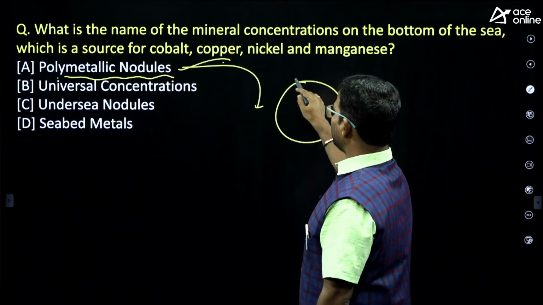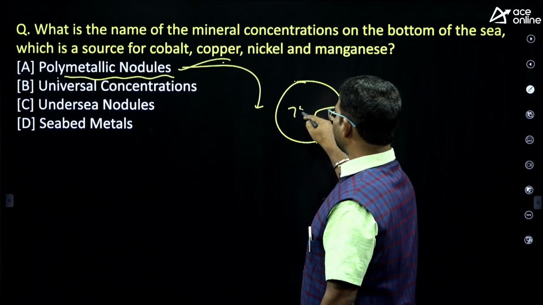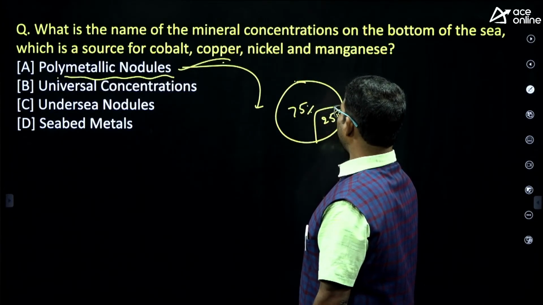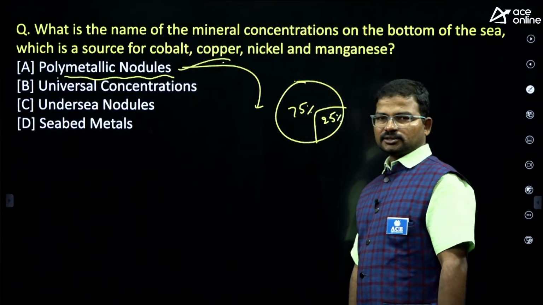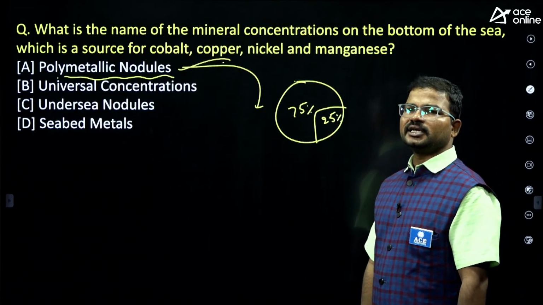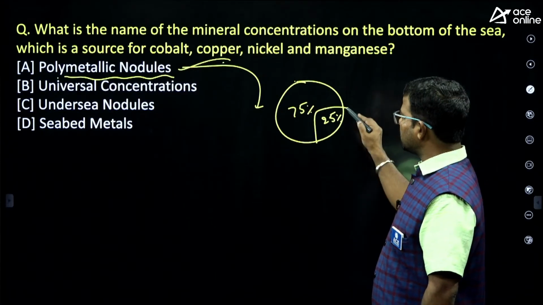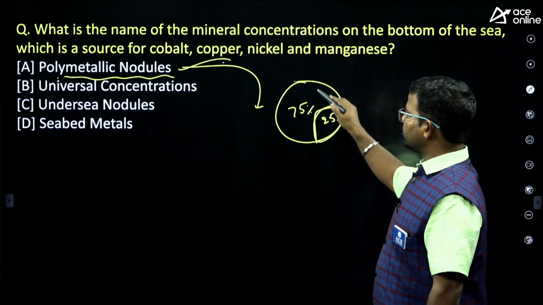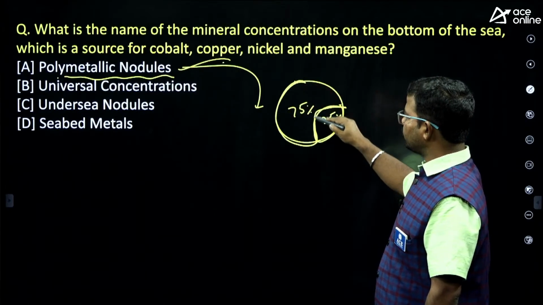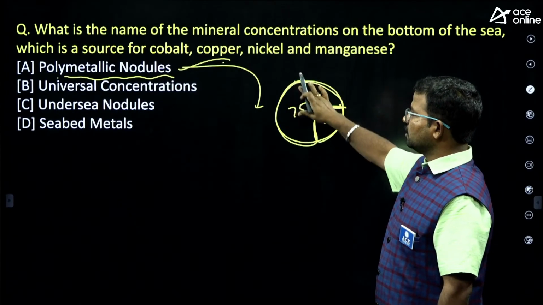So on this planet, around 75% is water and 25% is land. Up to now, we have majorly been extracting minerals from the land area. But what about this 75% water-occupied region?